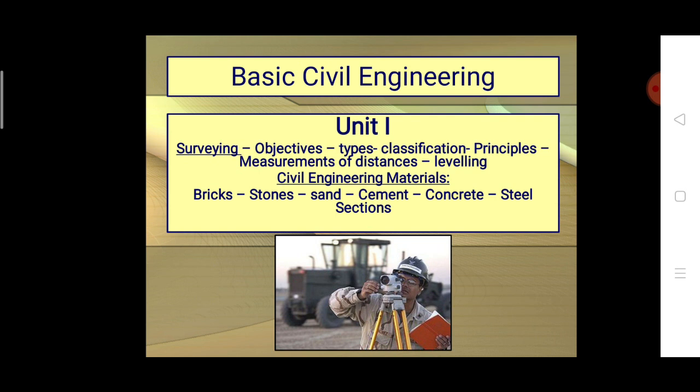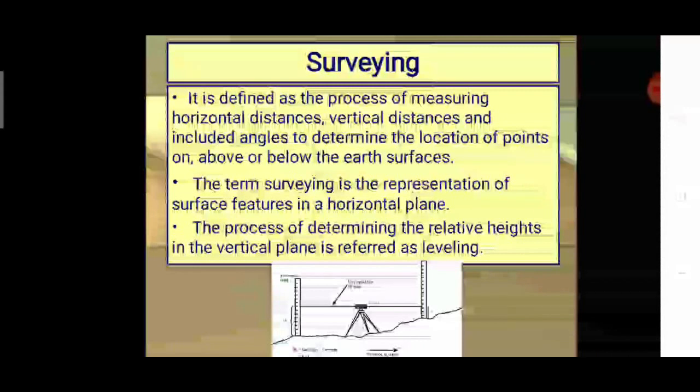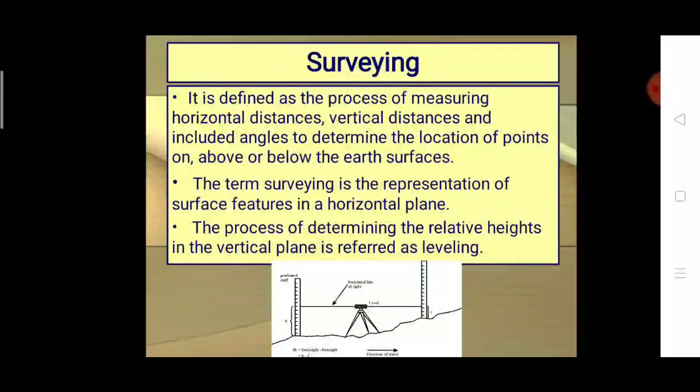In this unit 1, first in this presentation we must see about surveying. So what is meant by surveying? It is a process of measuring horizontal distances, vertical distances, or maybe angles to determine the location of points on the earth's surface.